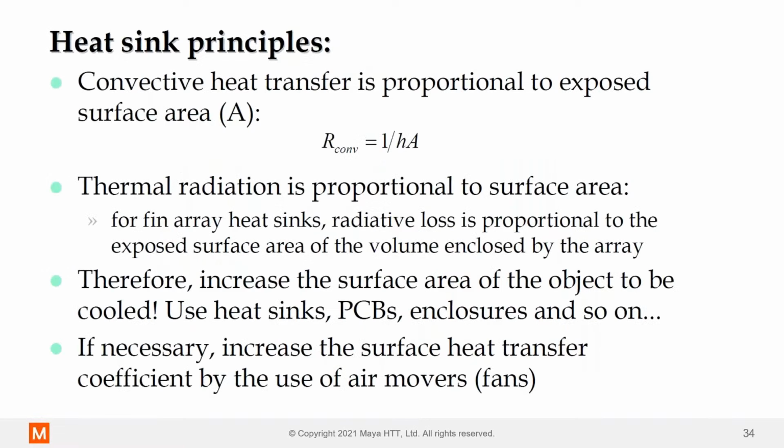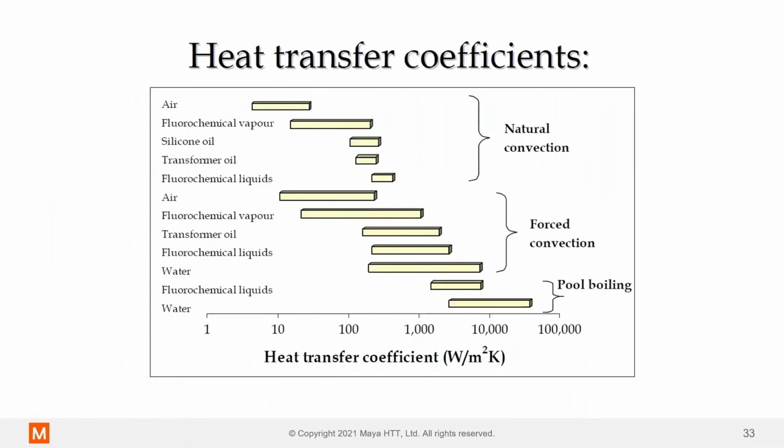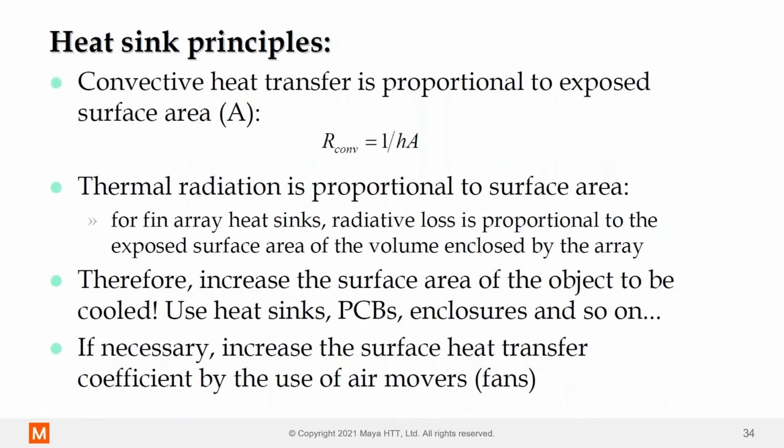So when it comes to heat sinks, as I mentioned, the convective heat transfer is proportional to the exposed surface area. So this is a very quick hand calculation you can do. You saw earlier the Q equals hA times delta T. So if we know the delta T we're trying to get to and we know the power dissipation, we can take a stab at the h based on this chart. We know roughly what the surface area of the heat sink should be.